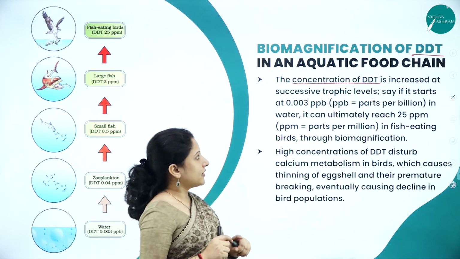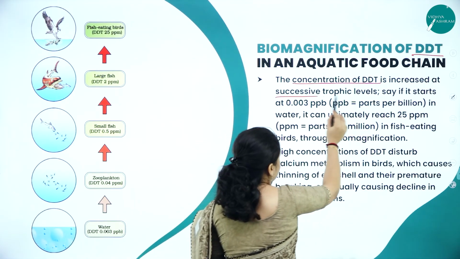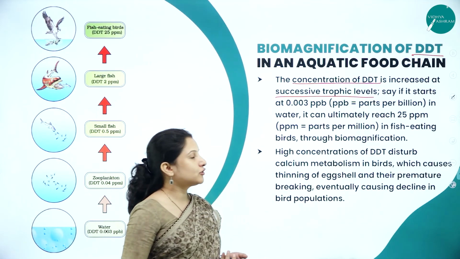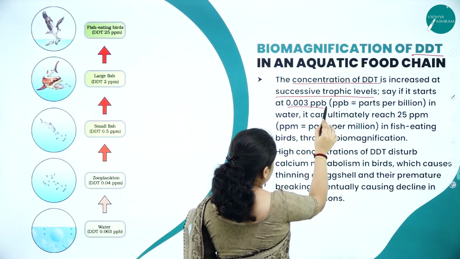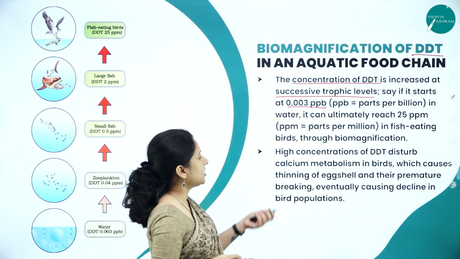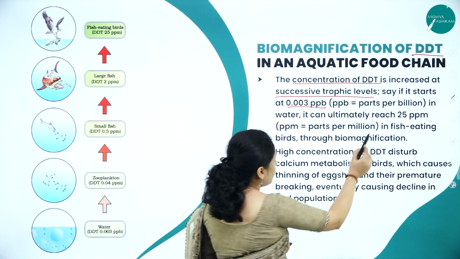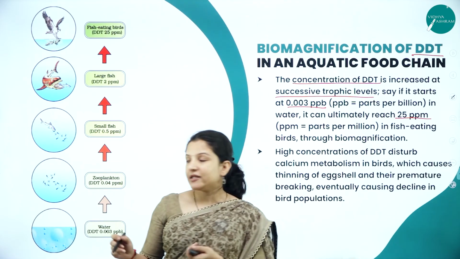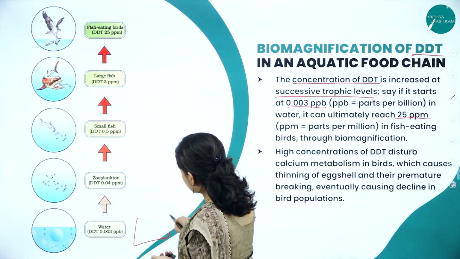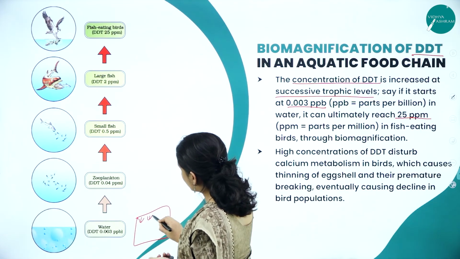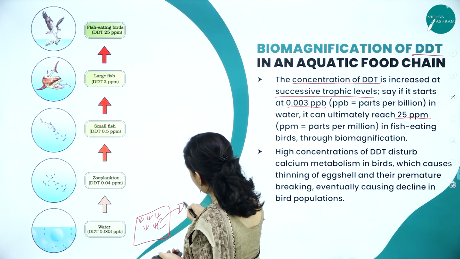Now, in the pond and the lake, the concentration of DDT increases at successive trophic levels. Say, if it starts at 0.003 parts per billion in water, it can ultimately reach 25 parts per million. Here I'll explain it in this diagram. Say for example the water. Here there is an agricultural field. So crops have been grown and the farmer has sprayed DDT on the agricultural field.